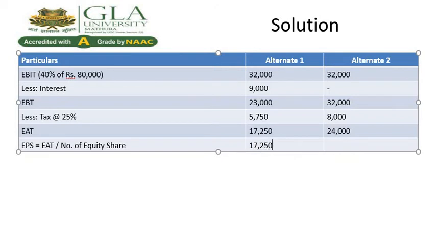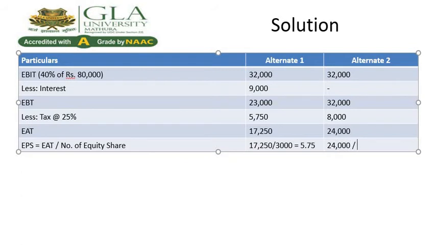17,250 divided by 3,000 equal to 5 rupees 75 paise. In case of second, same thing, 24,000 divided by 8,000.